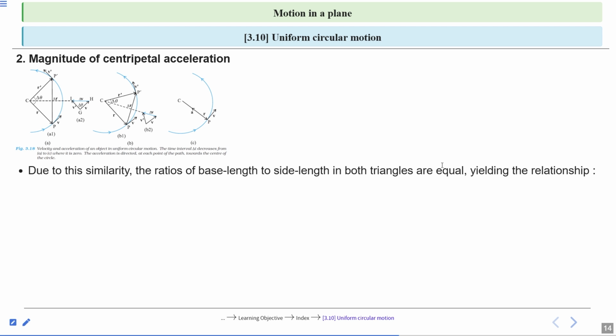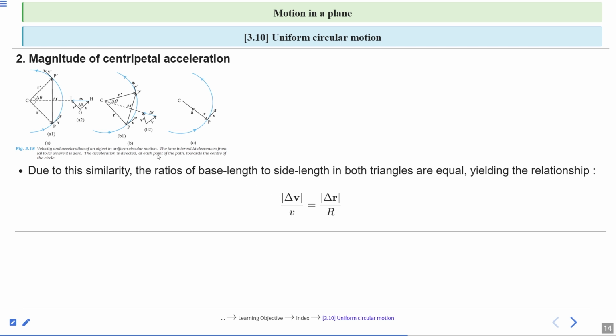Let's see this relationship mathematically. Delta V divided by V is equal to delta R divided by R. This is the base length to the side length in both triangles.